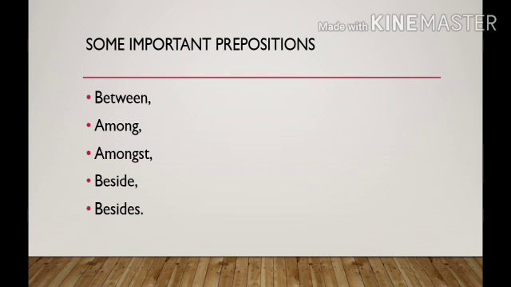Amongst. It does not indicate number, but it is used before vowel words. For example, divide the chocolates amongst us. Here, in this sentence, a number does not appear, but you hear the vowel word us. We have selected the preposition, so amongst is the suitable preposition here.